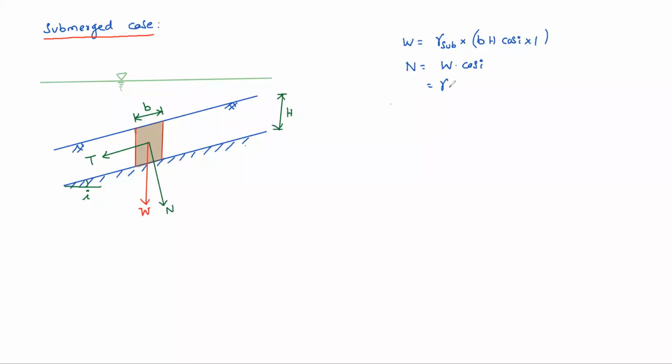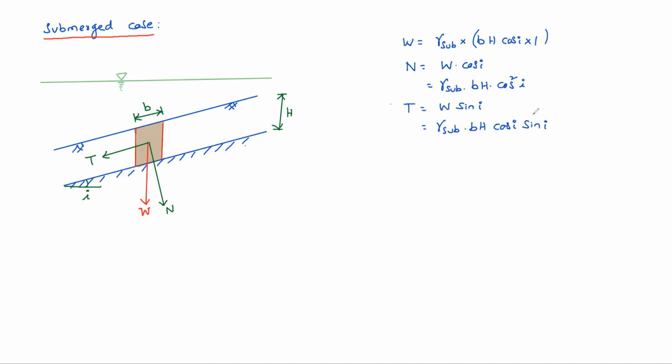That equals gamma submerged into BH cos square i, which is N. T equals W sin i, gamma submerged into BH cos i into sin i. That is T.